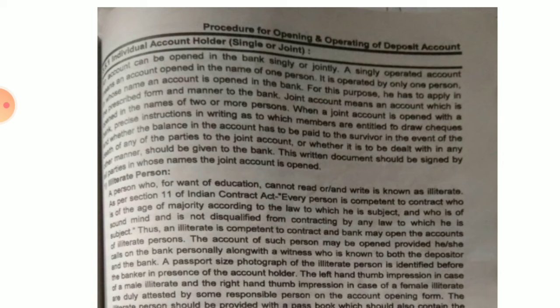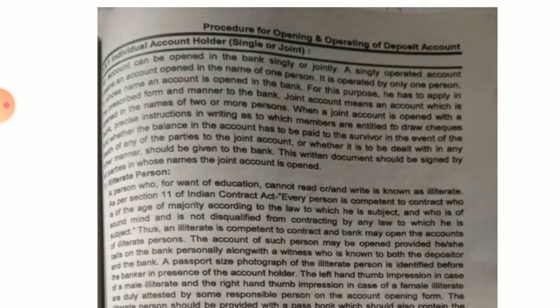They can help that person, okay. That person should be known by the bank also, and that person should be known by that person also. So here, the passport size photograph of the illiterate person is identified before the banker in presence of the account holder, okay. The left thumb impression is taken in case of a male illiterate, and if it is a female illiterate person, then the right hand thumb impression will be taken, okay.